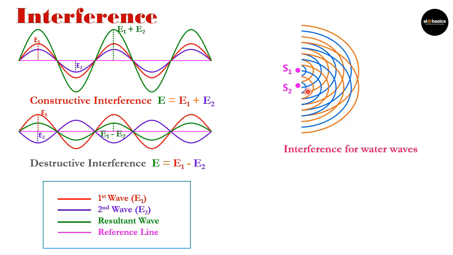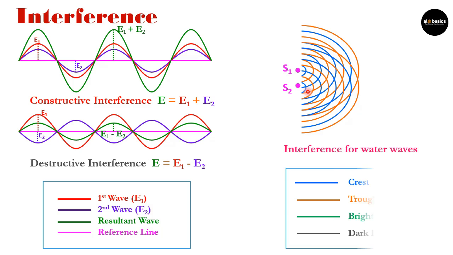Now, these waves which you observe here are shown in 2 different colors, because blue color is representing crest of the wave and orange color is representing trough of the wave. As I told you, when crest of first wave coincides with the crest of another wave, there is constructive interference, and when crest of one wave coincides with trough of another wave, there is destructive interference.